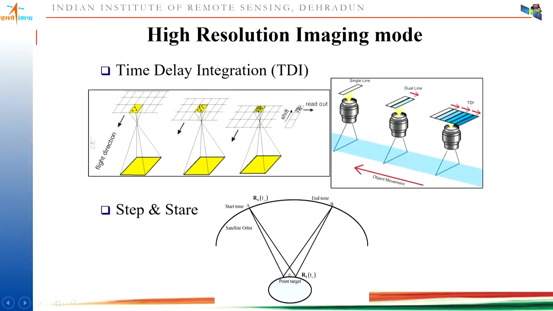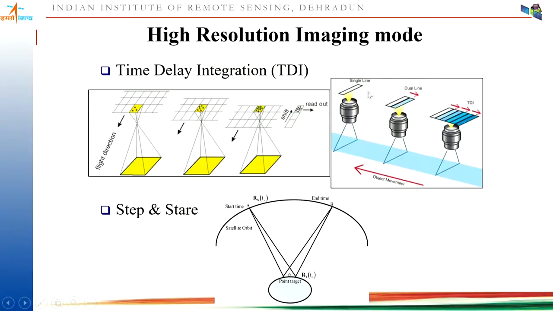Now coming to high resolution imaging mode. Normally from satellites nowadays, we are getting very high spatial resolution data sets. In that case we require more signal from the same area. So we have Ikonos, and the Cartosat series of satellites, which provide very high spatial resolution. In these, you can see that in place of a linear array of detectors, we are using an area array of detectors.